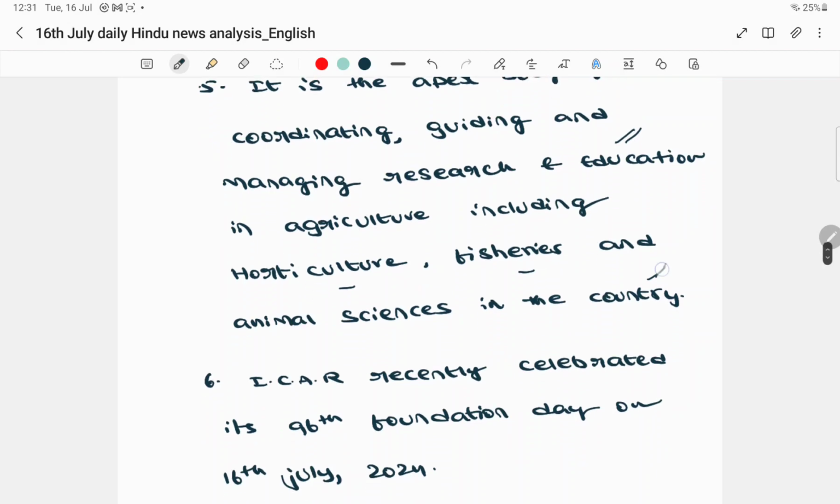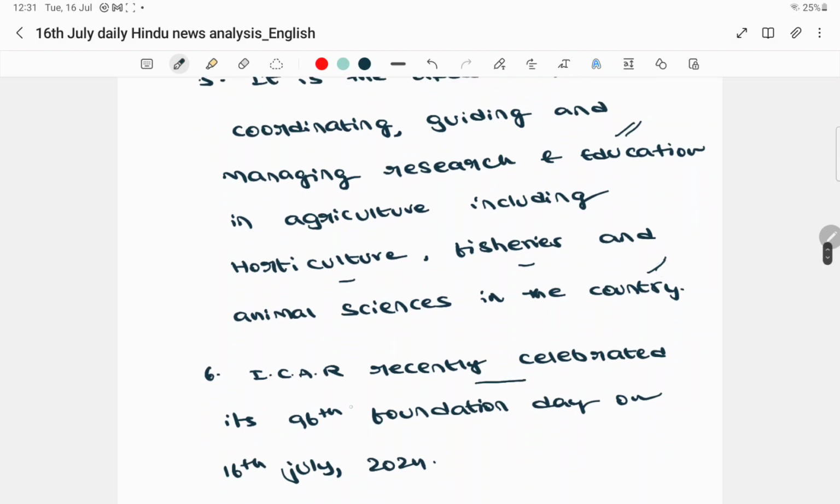And recently, why was it in the news? Because ICAR recently celebrated its 96th Foundation Day on the 16th July 2024. So therefore, you are expected to know what ICAR is and what its functions are. Directly in the mains, you can expect a question like, what are the functions or important contributions of the Indian Council of Agricultural Research in doubling the farmers' income? So in an application oriented way they can ask a question.